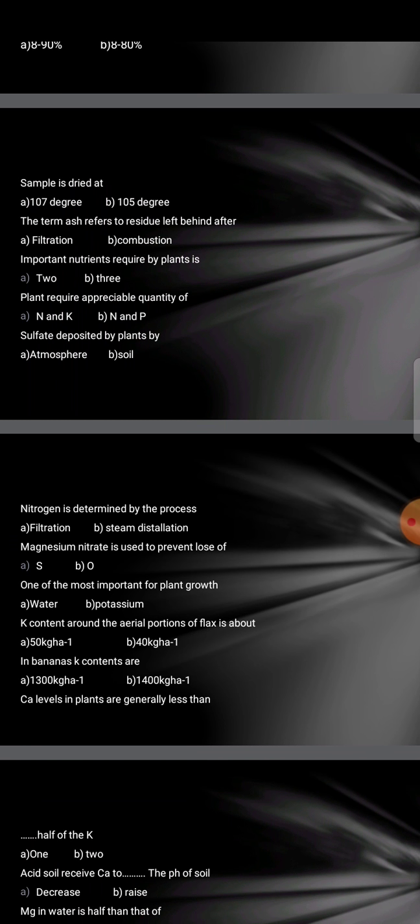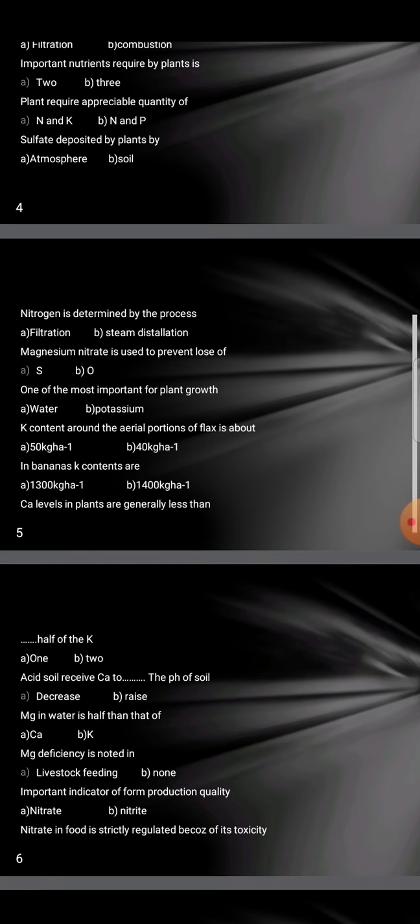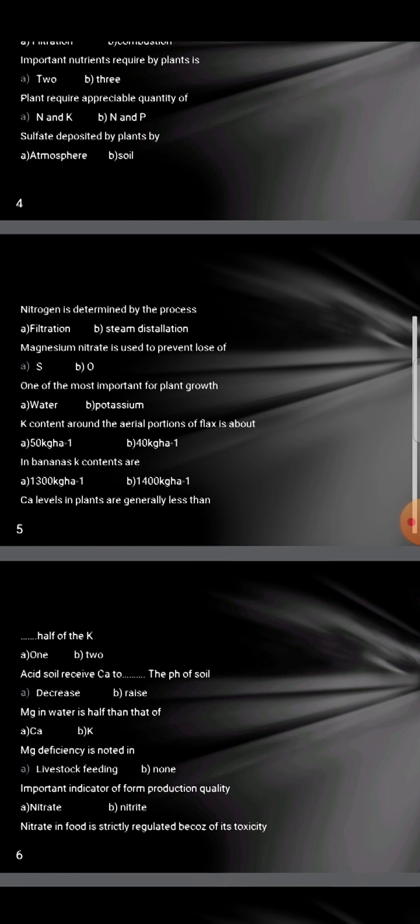potassium. K content around the aerial portion of flax is about 50 or 40. It will be 40. In bananas, the contents are 1300 or 1400. It will be 1400. Calcium level in plants are generally less than half of the potassium. 1/2 or 2/2. It will be 1/2. Acid soil receive calcium to dash the pH of soil. Decrease or raise, it will be raise.